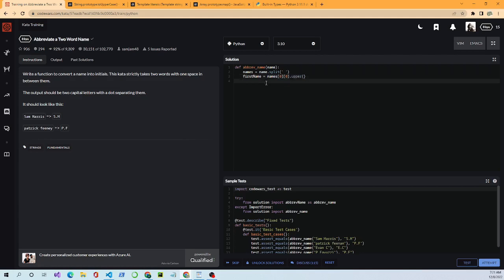Okay, last name equals names 1 dot upper. All right, and we return. This is going to be a little unique to you, but it's kind of the same as a template literal. First name dot second name. I'm going to go with that.